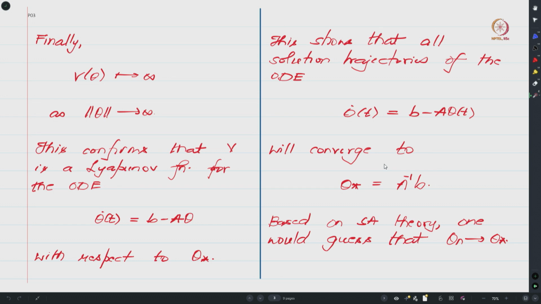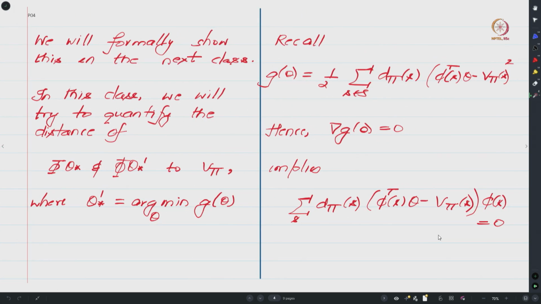So in the next class what we will do is we will use stochastic approximation theory to show that your theta n converges almost surely to theta star. But in this class and perhaps also a part of the next class, what we will focus on is, if your iterates converge to theta star, is this good or not. So we will try to answer that question first and then try to establish that theta n will go to theta star.